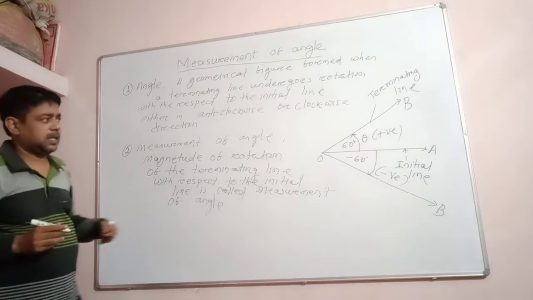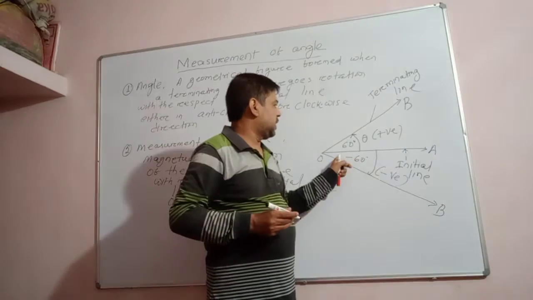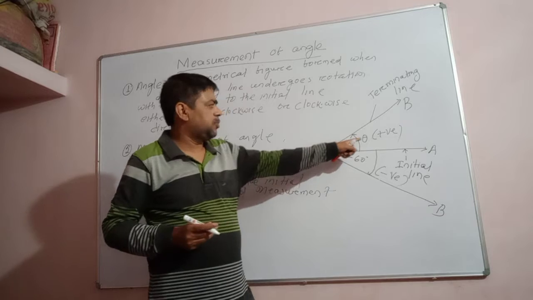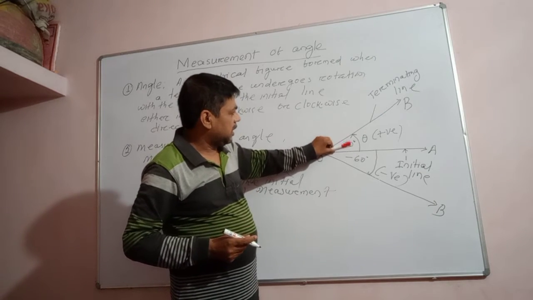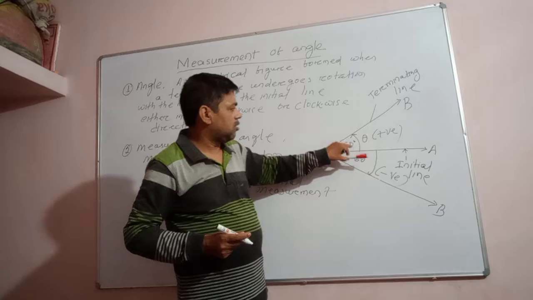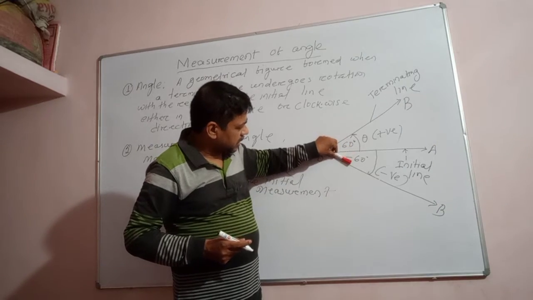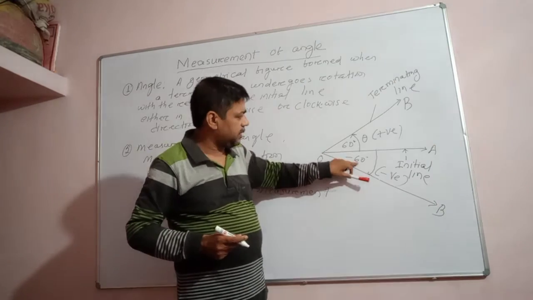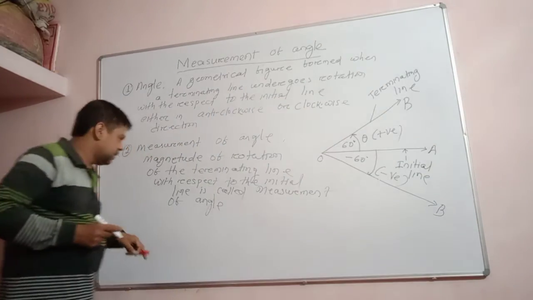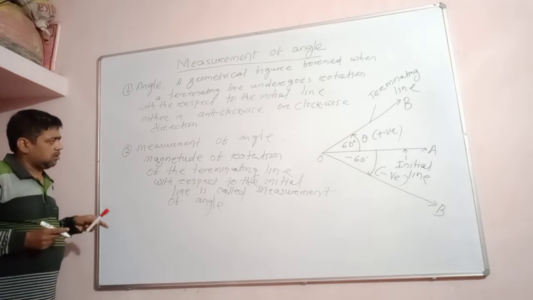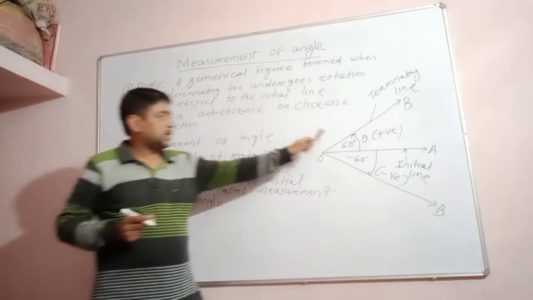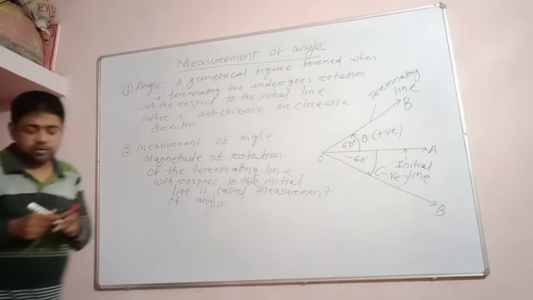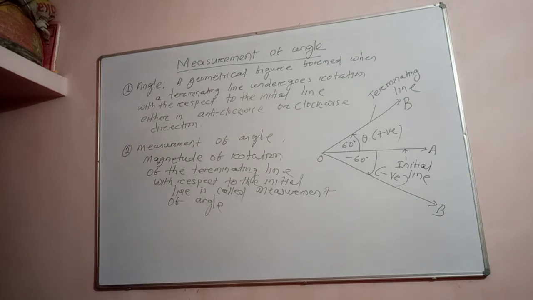So here the measurement of angle AOB will be what? 60 degrees, a positive angle, because this line undergoes rotation in which direction? Anti-clockwise direction. So the angle will be positive. And if this line rotates in clockwise direction, this angle will be minus 60 degrees, which is a negative angle. So this is how we can find out the measurement of angle: it is the magnitude of rotation of the terminating line with respect to the initial line. Okay.